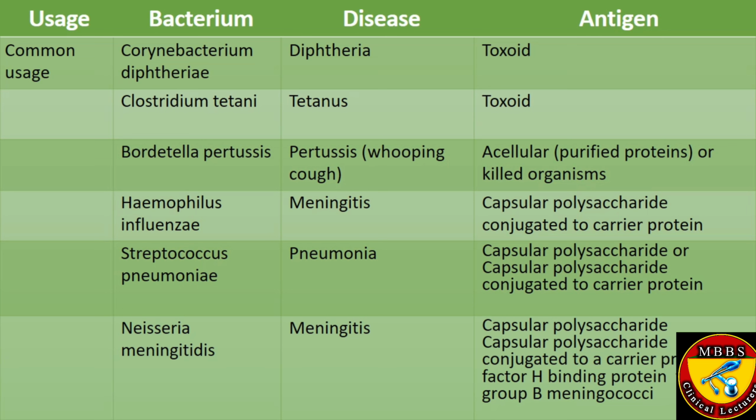Streptococcus pneumoniae causes pneumonia. There are two vaccines against it. One is composed of capsular polysaccharides, and the other is capsular polysaccharides conjugated to a carrier protein. Then Neisseria meningitidis, which is responsible for causing meningitis. There are also two types of vaccine against it: capsular polysaccharide, and capsular polysaccharide conjugated to a carrier protein, factor H binding protein for group B meningococci.